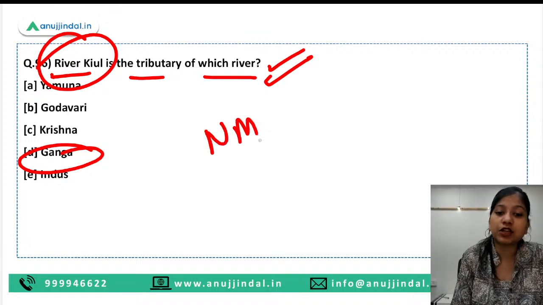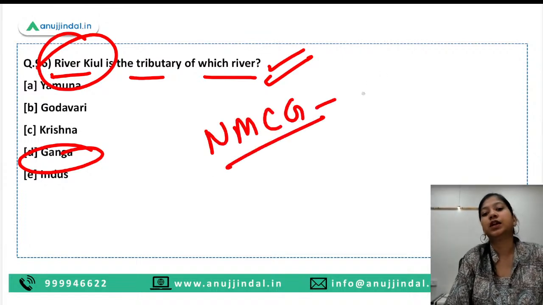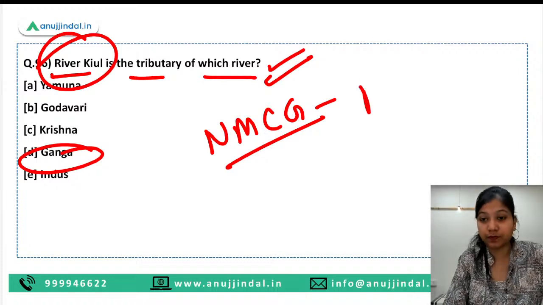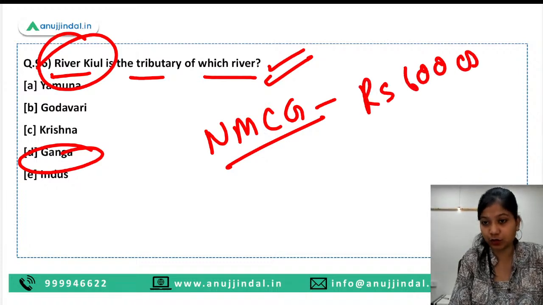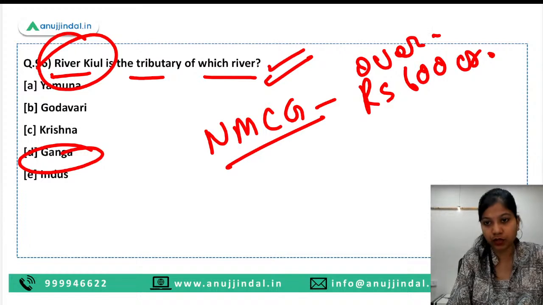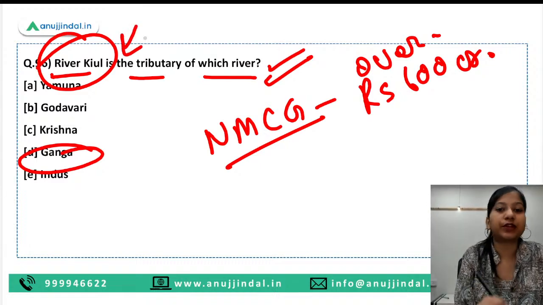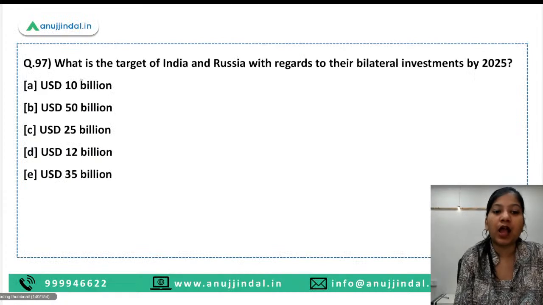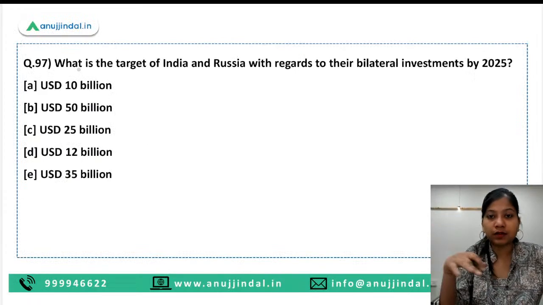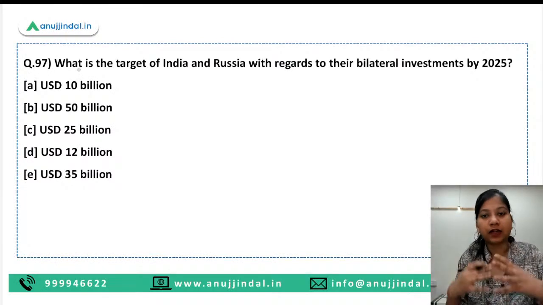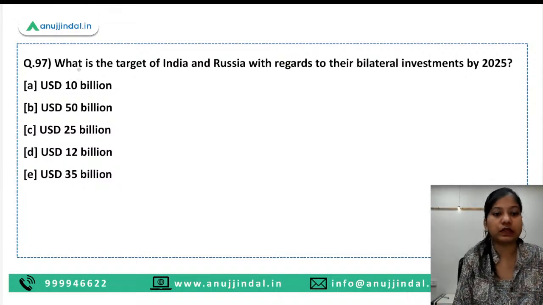The reason is the National Mission for Clean Ganga has launched certain projects of over 600 crore rupees, and from those projects, one project was on the river Kuiring. Okay, that is why this question has been made. So from there you need to track the static GK part and you need to prepare the static GK also.